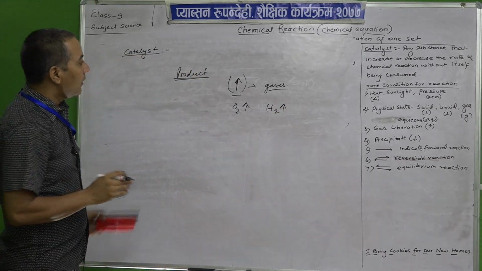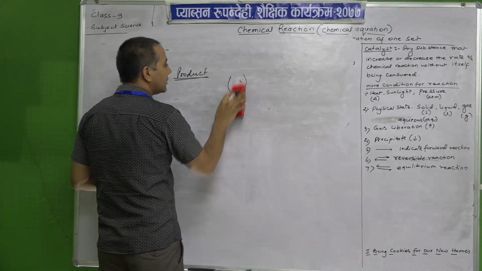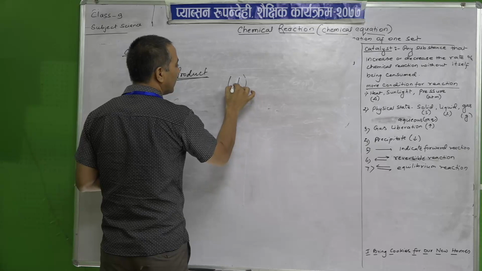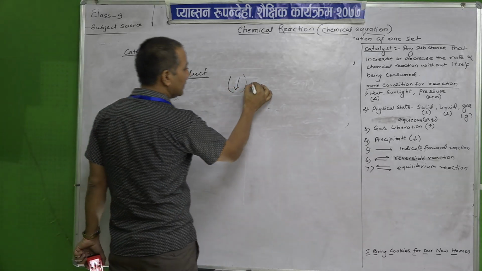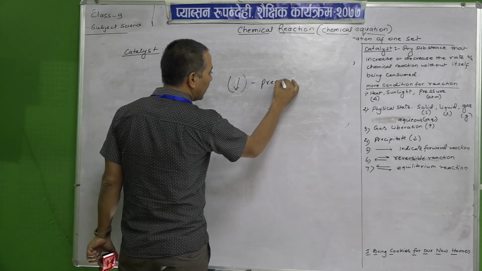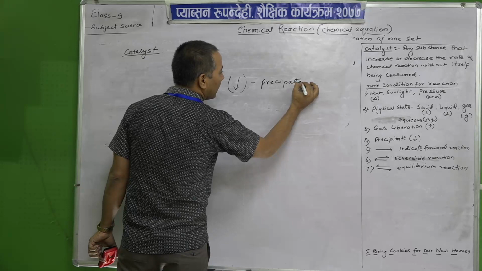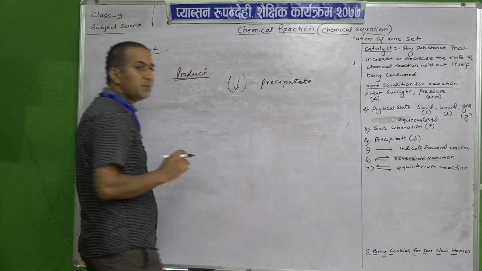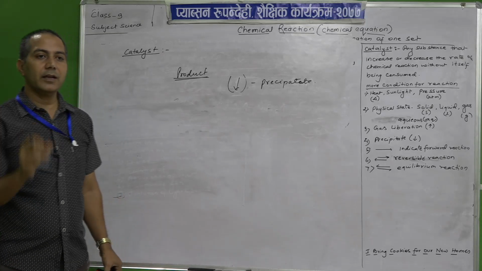Then another one, you may see that the arrow points downwards. Then what is it? Downward means precipitate. So, what does precipitate mean? Precipitate means the residue which is present after the reaction.